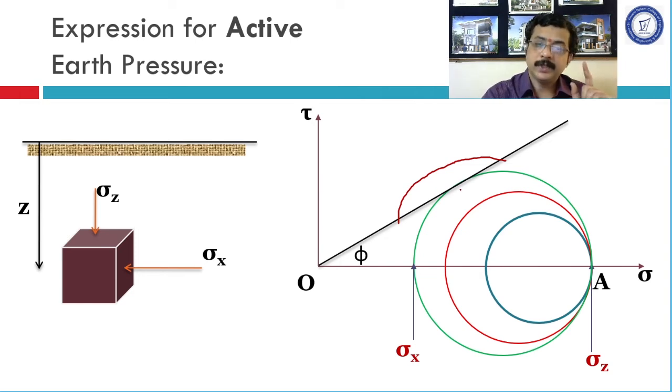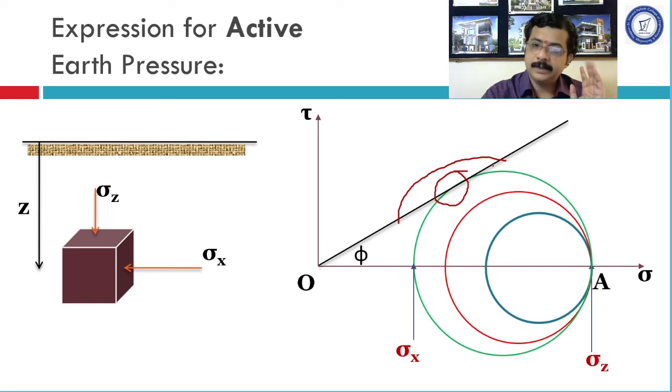We want this particular situation when this Mohr circle touches this strength envelope. That would be the extreme condition of plastic equilibrium. It is called Rankine's active pressure condition.